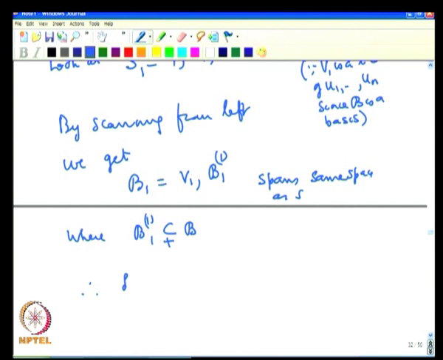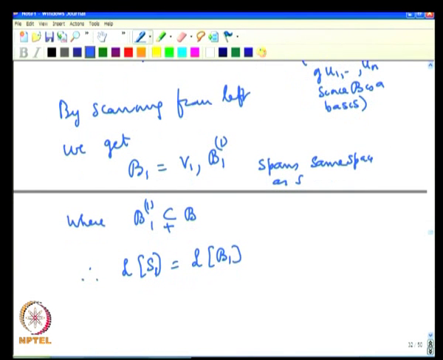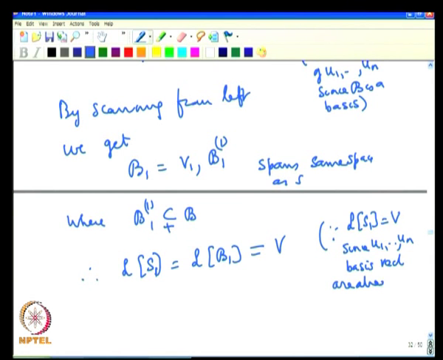So, therefore, we have L(S1) equal to L(B1). But if you look at L(S1), it already contains u1, u2, ..., un, basis vectors which already span the whole space V. So, L(S1) will be V. So, L(B1) will be equal to V, since u1, u2, ..., un basis vectors are already in S1.